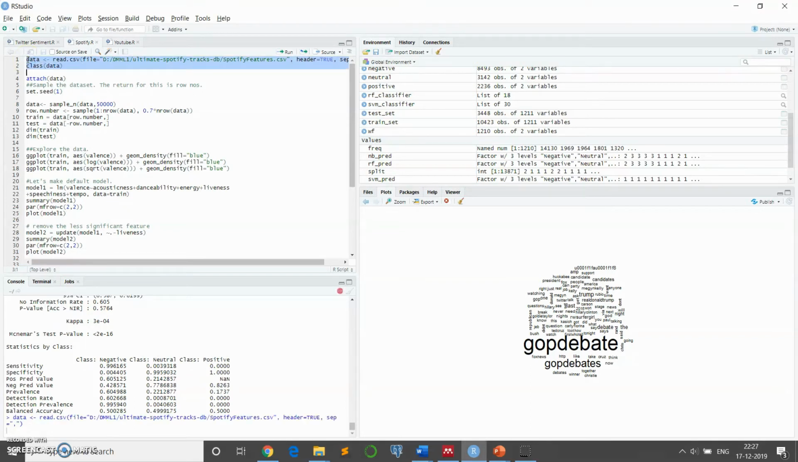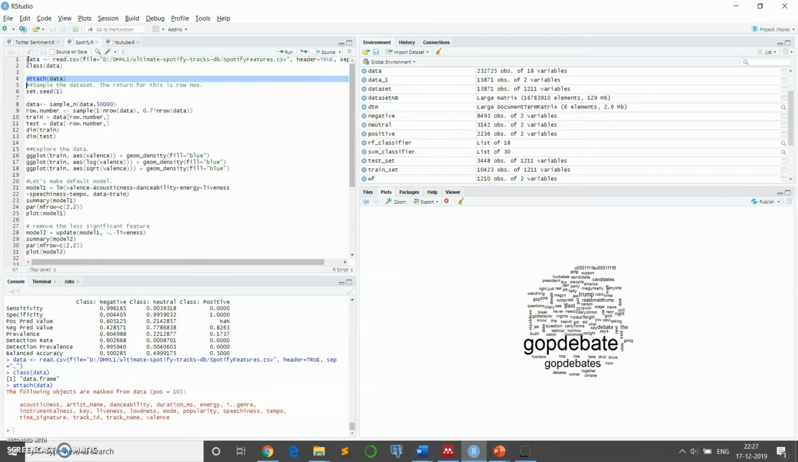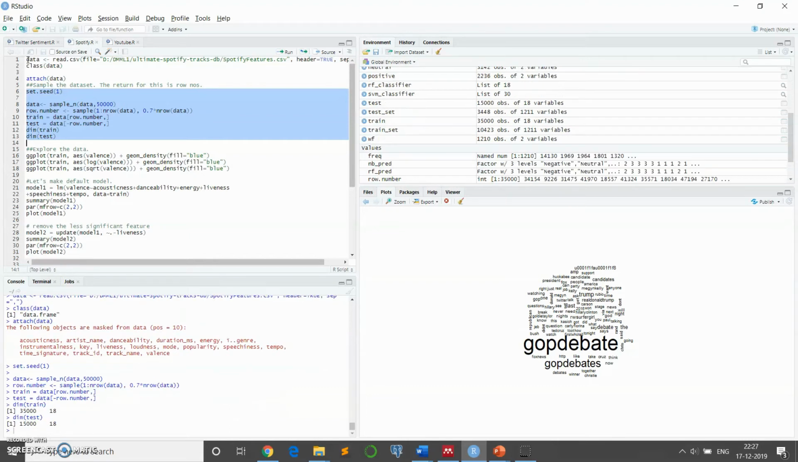We're going to check this class. We're going to attach the data. We'll take a sample of 50,000 for this, as this is a very big data set, and we are going to split it into train and testing data.